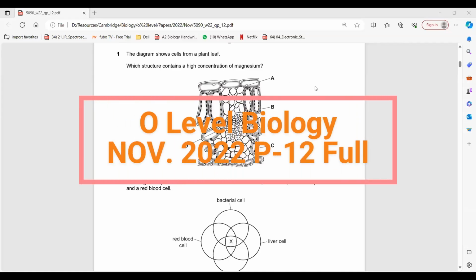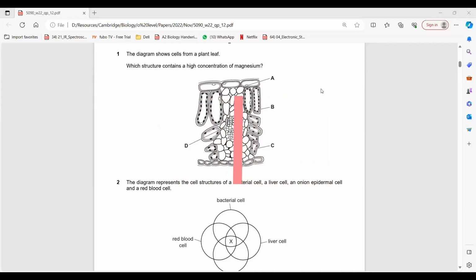Yes, sir. Question 1. Alpha. Beta. B. Palisade mesophyll. Beta, Dureshawar, making it right.